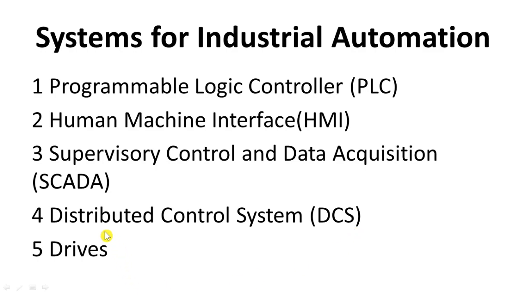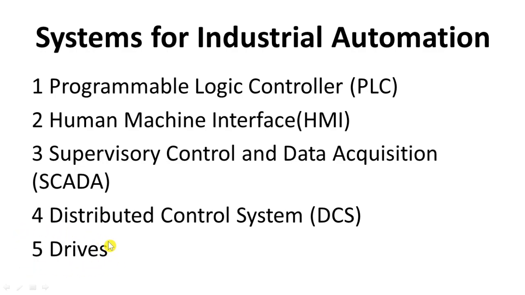Then next are drives. In a company there are many motors, it may be AC motors or DC motors, so to control the motor and give it proper supply, drives are used.